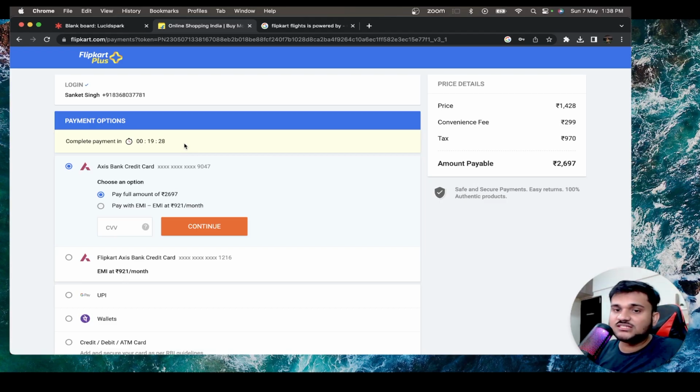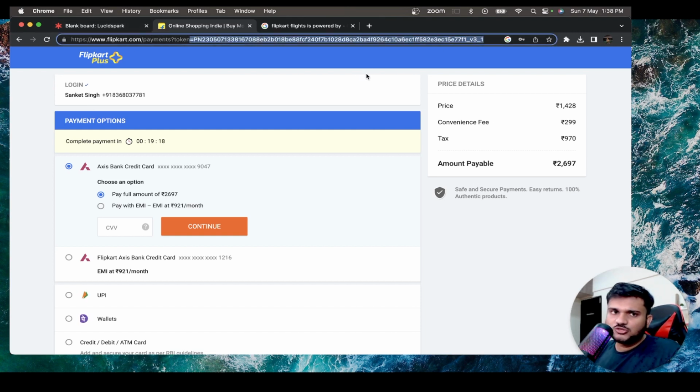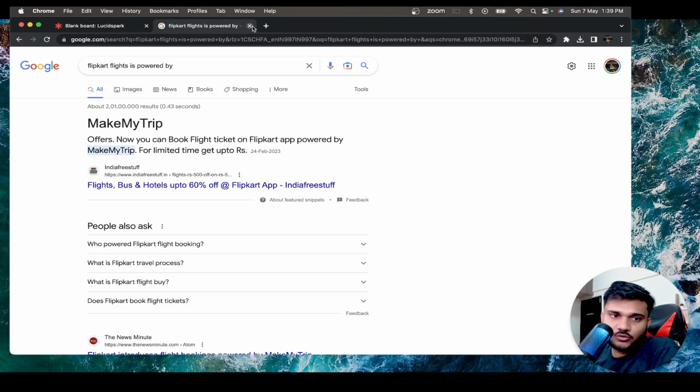If I search for the same thing again, maybe the prices in the search history will now change. But here, for the next 20 minutes, they have technically locked me in with a token. So we also need to maintain a similar kind of experience. Of course, not on the front end, but on the back end. There are a lot of caveats that go on behind the scenes in this case. But for the timing, we are able to understand this, right?